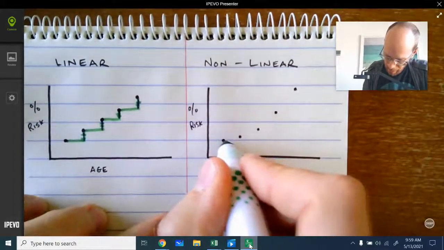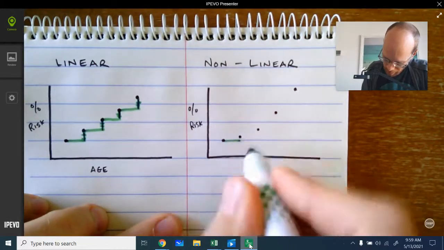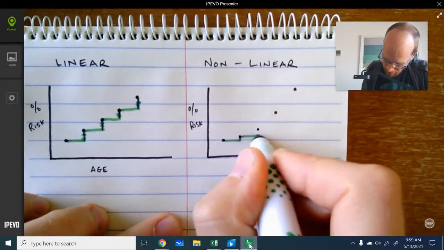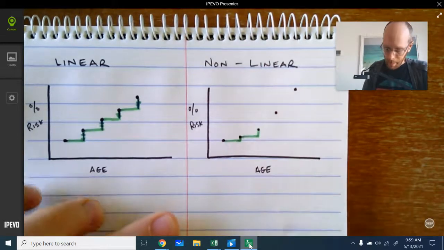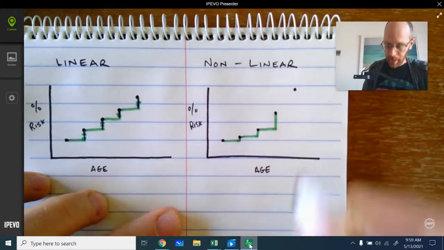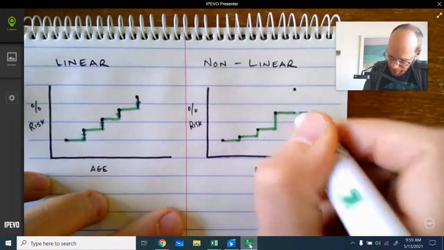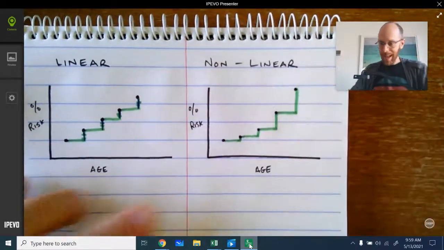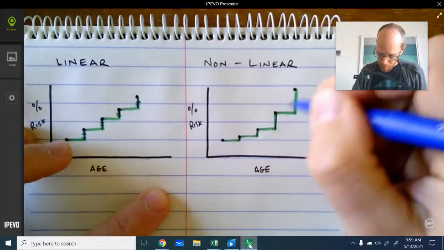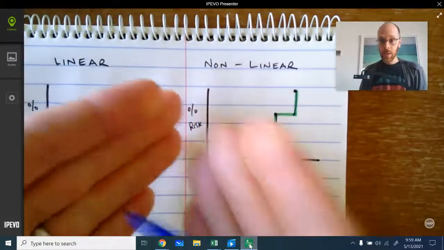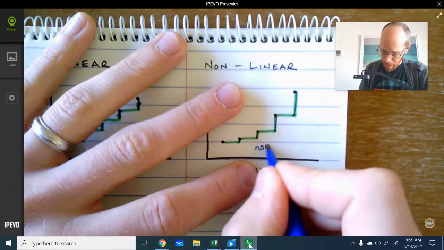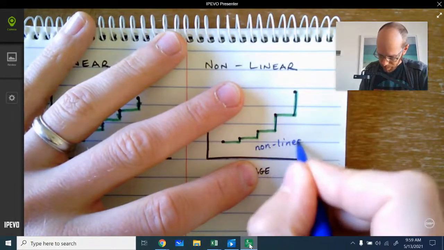However, what we had is 5 years go by and risk goes up by just a little bit. And then 5 years go by and risk goes up by a little more. And 5 years pass and the risk goes up by quite a bit. And then 5 years go by and the risk goes up by a lot. So since each one of these changes is different, that means that we are dealing with something that is non-linear.